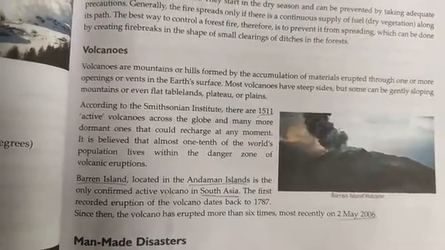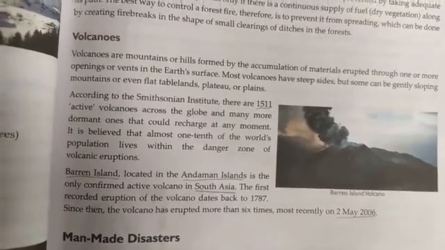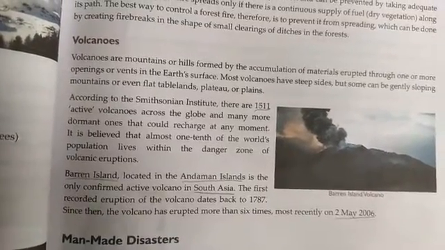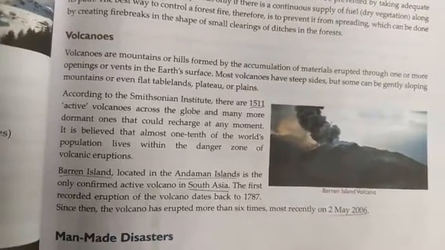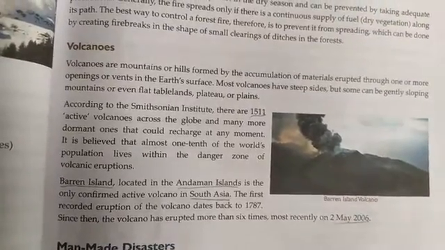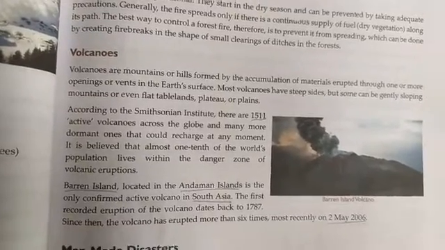Here it is given that the most recent one is on 2nd May 2006, but last year, in 2020, there was a volcanic eruption in the Andaman Islands. So the most recent one will be the one which erupted in the year 2020.